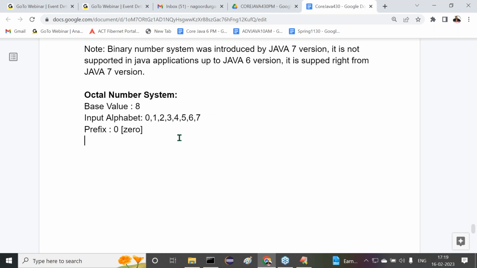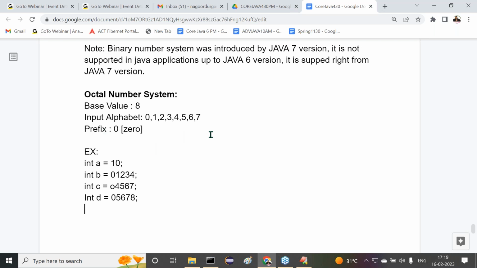Right, sir. Next we need to see some examples here. We have to give answers for them. Now int a is equal to 10 we provided. Now int b is equal to 0 1 2 3 4, int c is equal to, right sir, and next, int d is equal to 0 5 6 7 8, like this we have taken. Now tell me out of these, what is the first one?